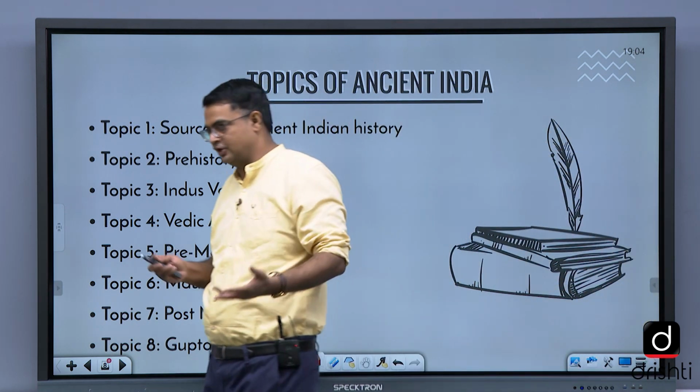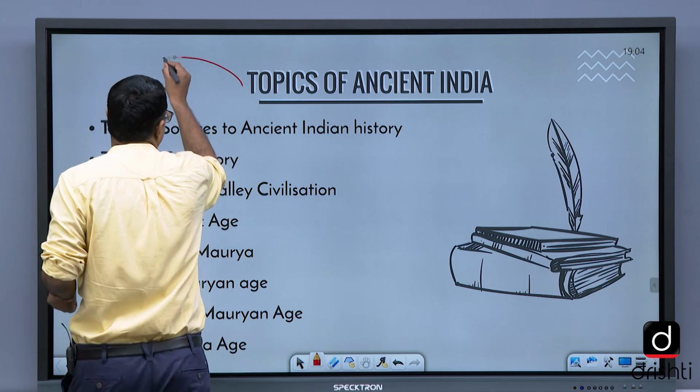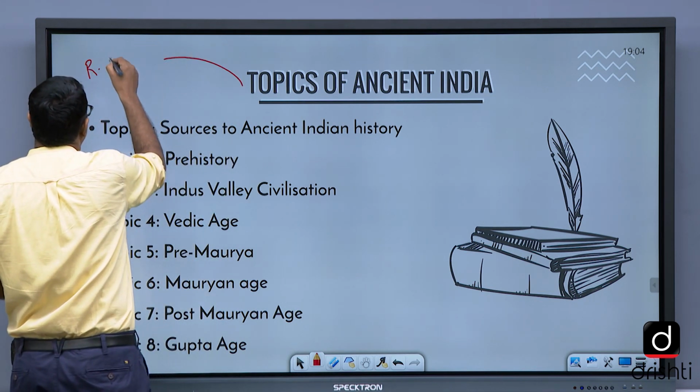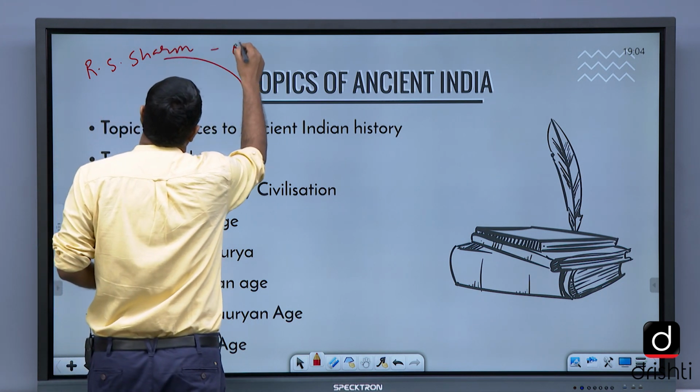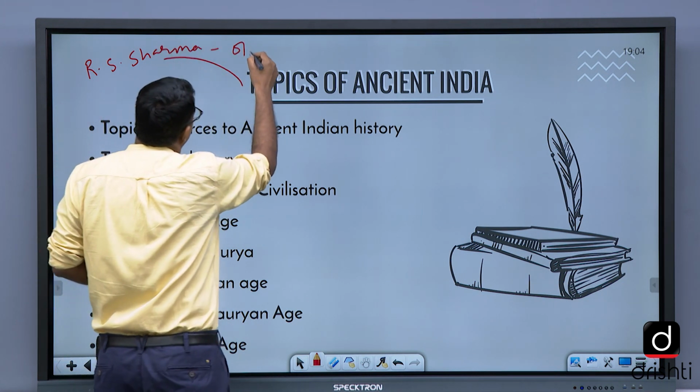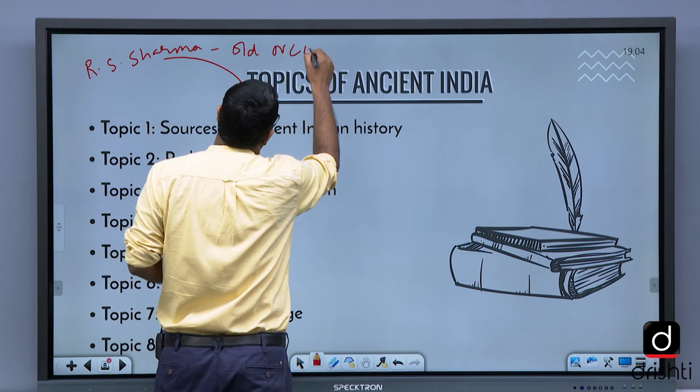For ancient India, we suggest you read R.S. Sharma, which is old NCERT.